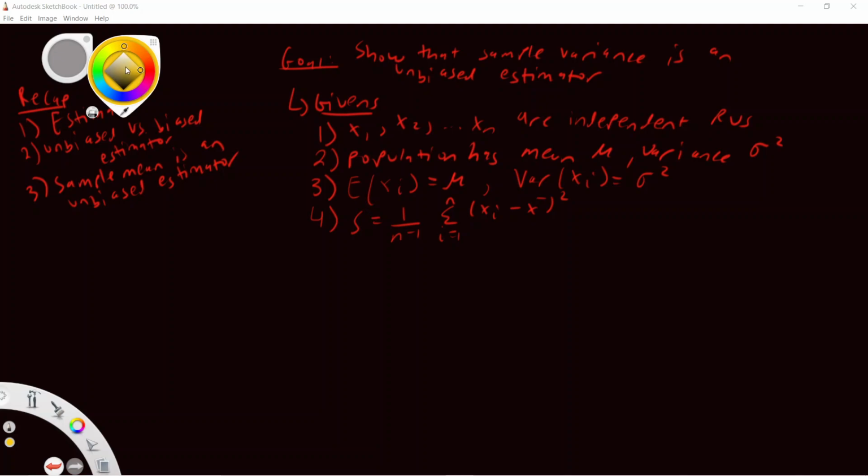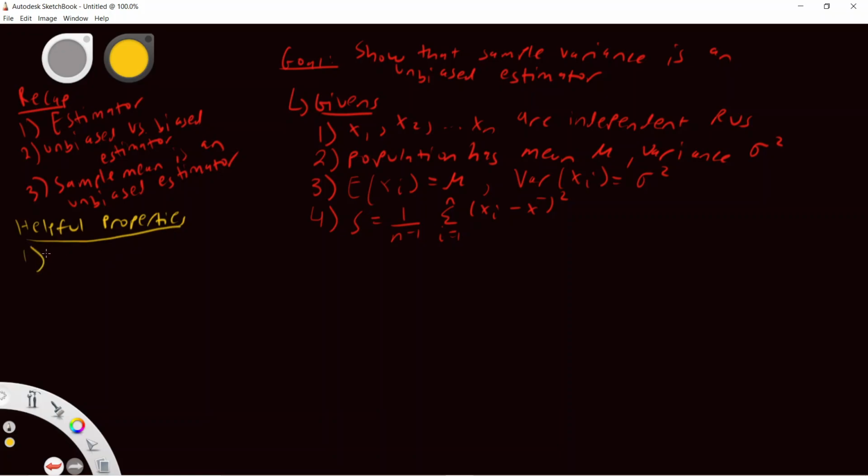We're also going to recall a couple of helpful properties. There are a couple of helpful properties that we need to know, and those relate to the properties of expectation.